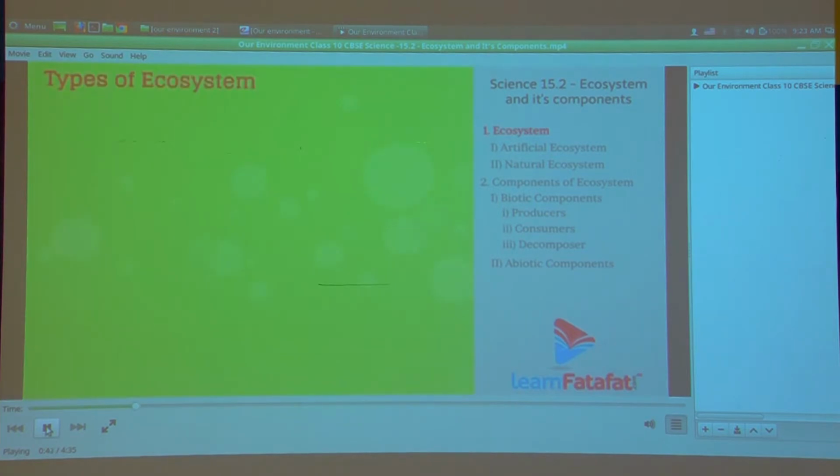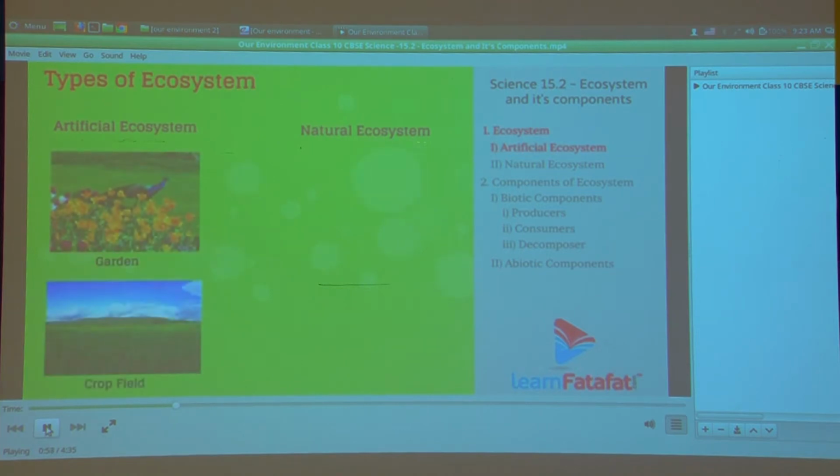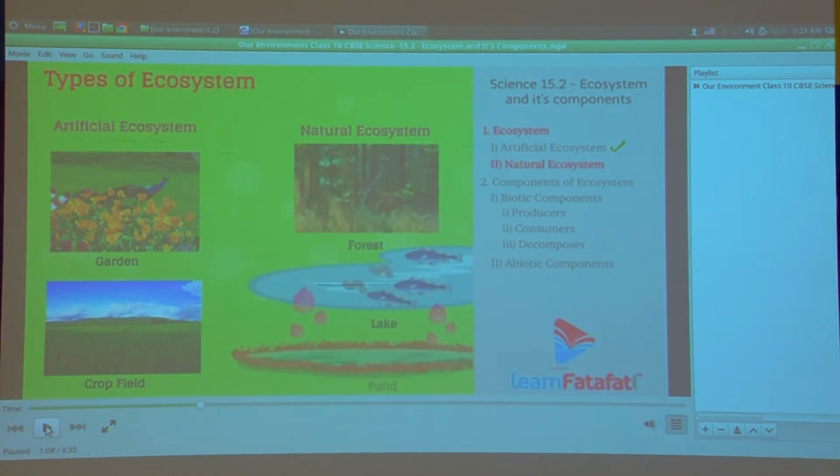Types of ecosystem. Ecosystem can be artificial or natural. Artificial ecosystems are man-made ecosystems, for example, gardens, crop fields. Natural ecosystems are ecosystems that are produced naturally, for example, forests, lakes, ponds.